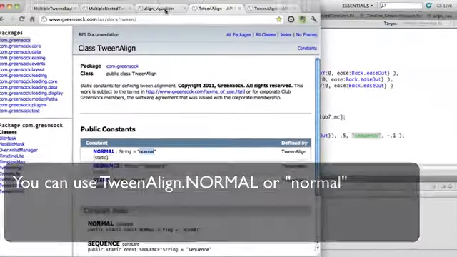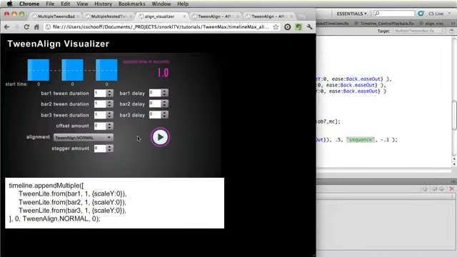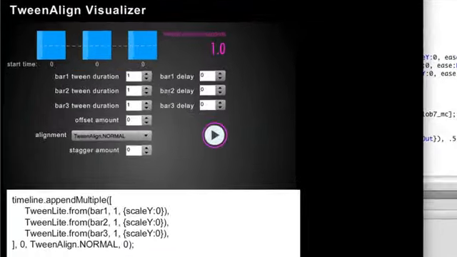So let's jump over to the Align visualizer. In this tool I have a very simple timeline built that controls 3 of these boxes changing their Y scale. If I play this animation right now, you'll see that all the boxes animate at the same time. We're getting an output of the elapsed time in seconds of the entire duration of the timeline, and each box underneath it has a number dictating when it starts.